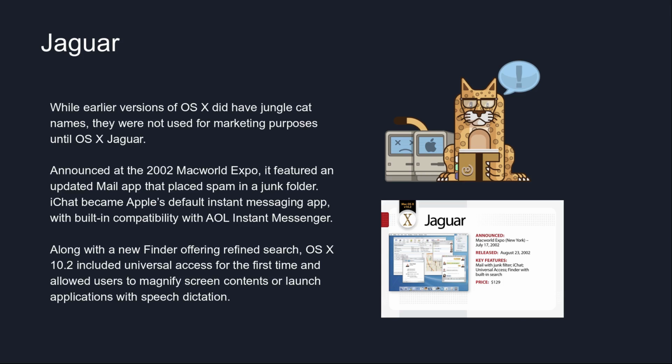While the earlier versions of OS X did have jungle cat names, they were not used for marketing purposes until OS X Jaguar. Introduced at the 2002 Macworld Expo, it featured an updated Mail app that placed spam in the junk folder. iChat became Apple's default instant message app with built-in capability with AOL Messenger, along with the new Finder offering refined search.